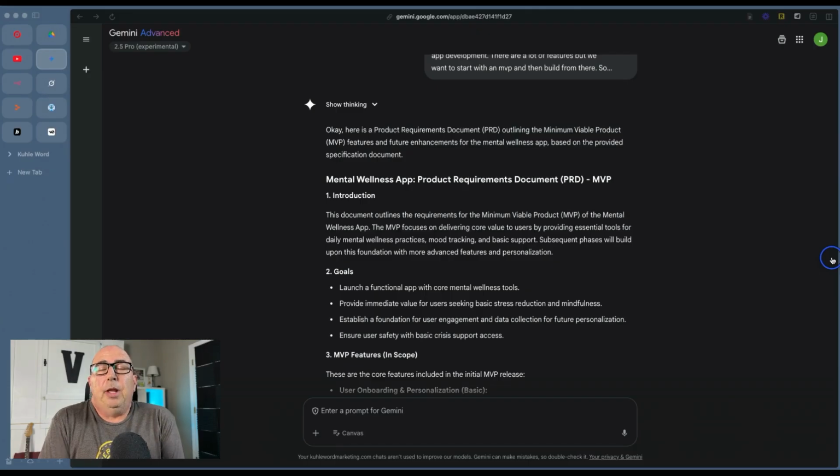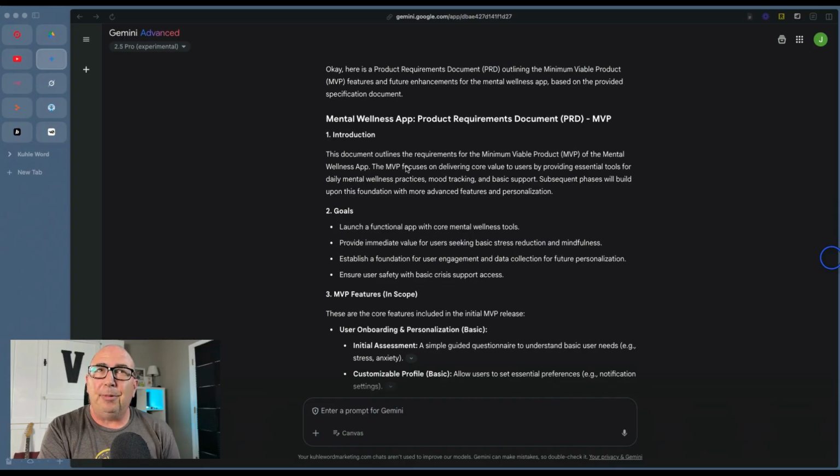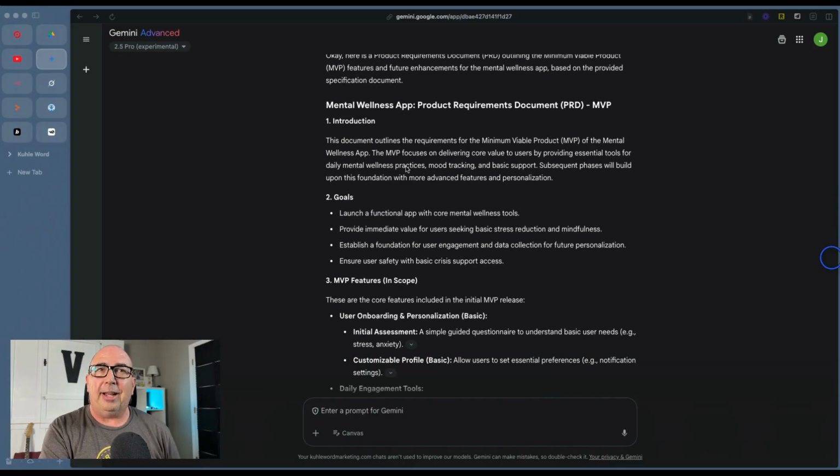And then it spits it out. It gives us our wellness app. I'm not going to break down every piece of a PRD right now, but it does a great job of it. So you can always build PRDs using AI and get a sense for what are the things you need to know about your app to actually make them work and build them out.